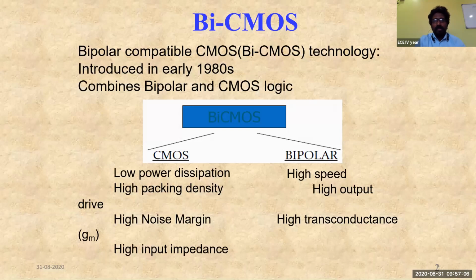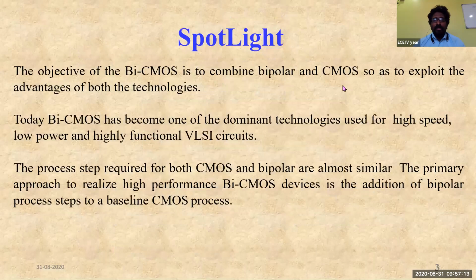Here, the main objective of the BiCMOS technology is to combine bipolar and CMOS so as to exploit the advantages of both the technologies.